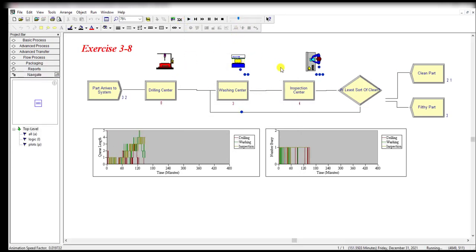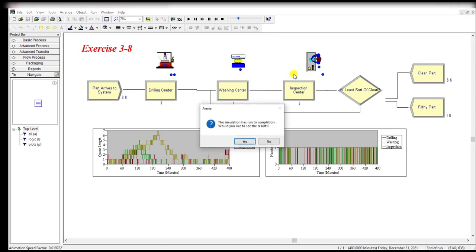Let's slow it down to see, and now you can see the queue length in the previous exercise grew bigger and bigger, but in this case this process is much better than the previous exercise problems 6 and 7.